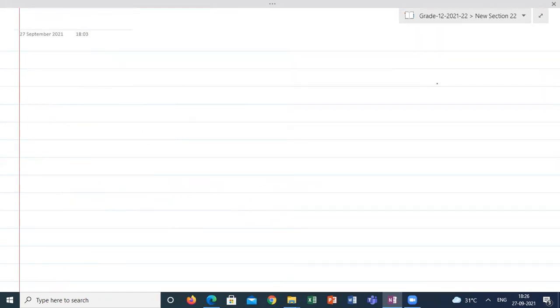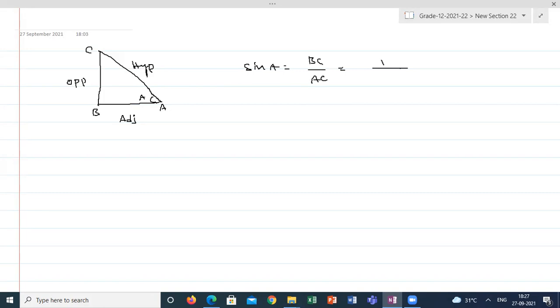Suppose I'm taking the same triangle, how can I remember? A, B, C. Angle A I am taking, so you can mark here opposite side, adjacent side, hypotenuse. So start with sin A. Sin A is equal to opposite by hypotenuse. So BC by AC, which is known as 1 by cosecant A. Cos A can be written as adjacent by hypotenuse, AB by AC, which is known as 1 by secant A.